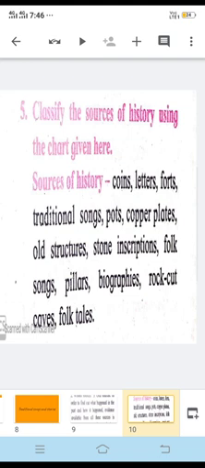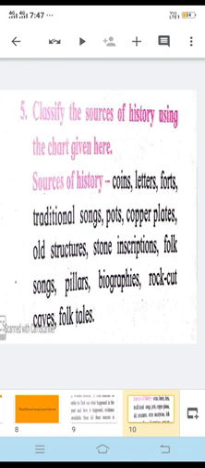Then stone inscription can be classified into two groups: it can be classified as a written source also, because something may be written on it. In stone inscriptions, in the past many people have written some information about that age on stone. So that can be classified as material and written.